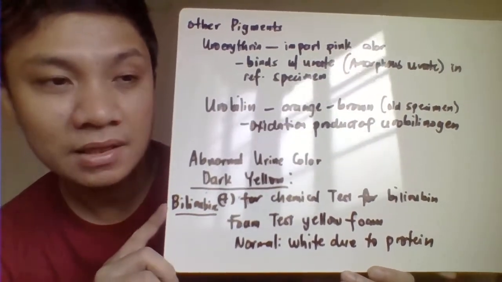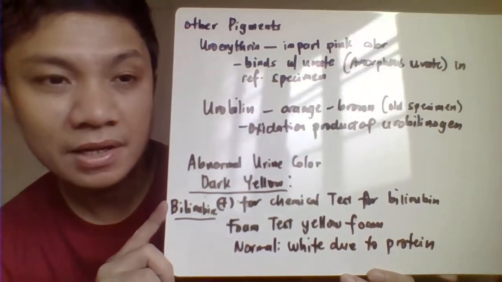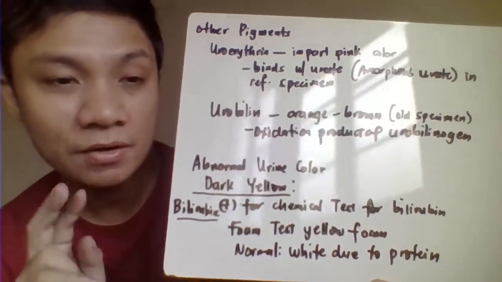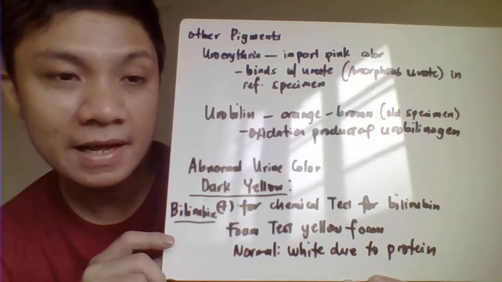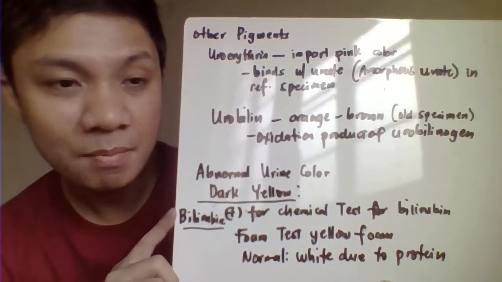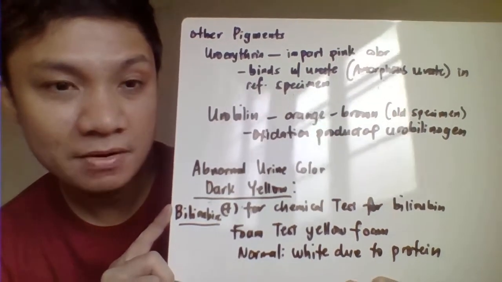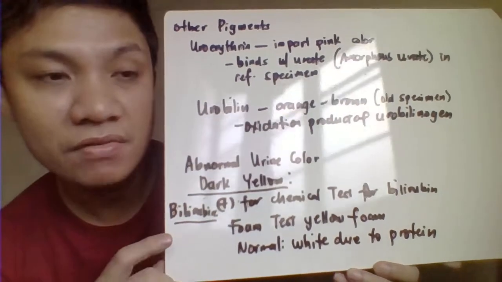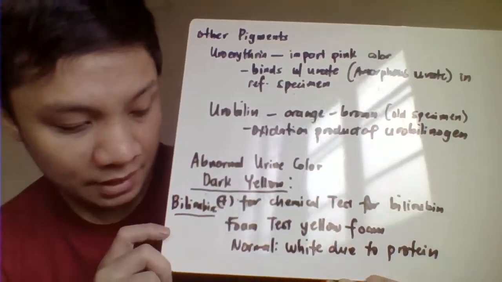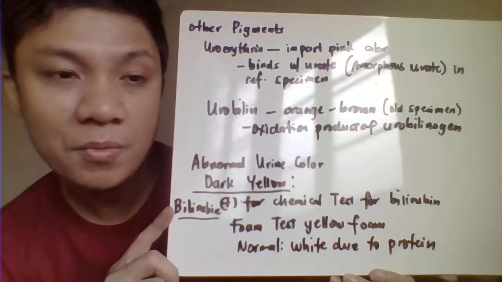How would we know that bilirubin is responsible for the dark yellow? Number one, you need to test your urine with a chemical test, the test spot or the reagent strip for bilirubin. So you dip it. If it turns positive, it means there is bilirubin. Another one, you could perform the foam test.